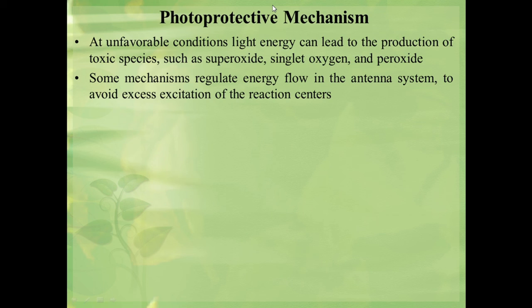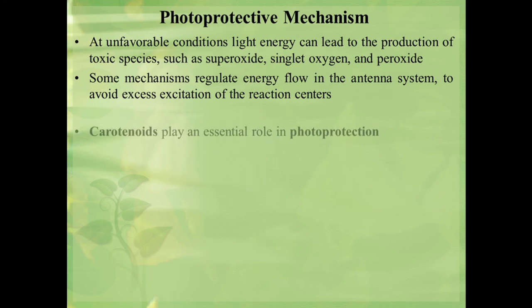Photosynthetic organisms therefore contain a complex regulatory and repair mechanism. Some of these mechanisms regulate energy flow in the antenna system to avoid excess excitation of the reaction center and ensure that both photosystems are driven equally. Although very effective, these processes are not entirely fail-safe and sometimes toxic compounds are produced. That's why additional mechanisms are needed to dissipate these compounds.